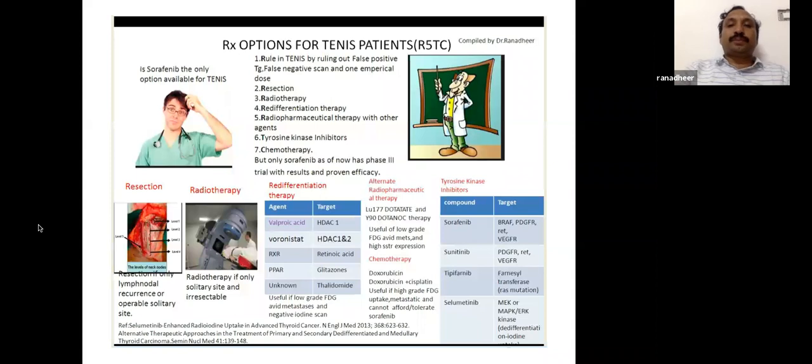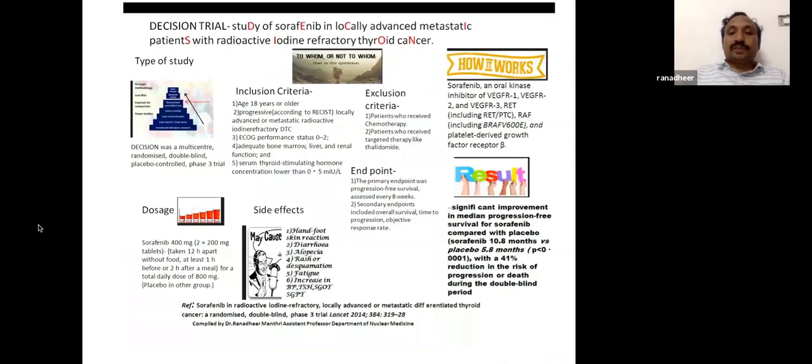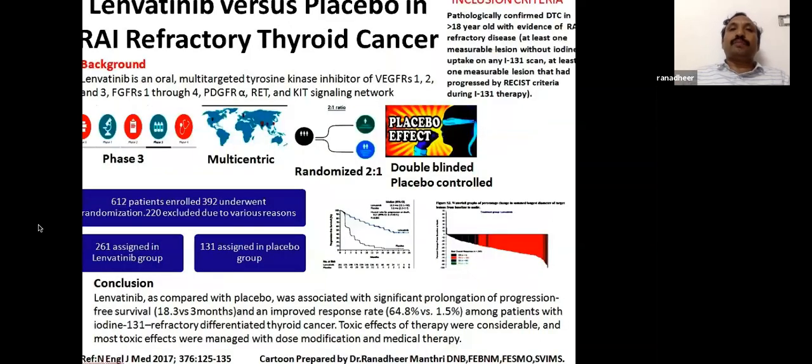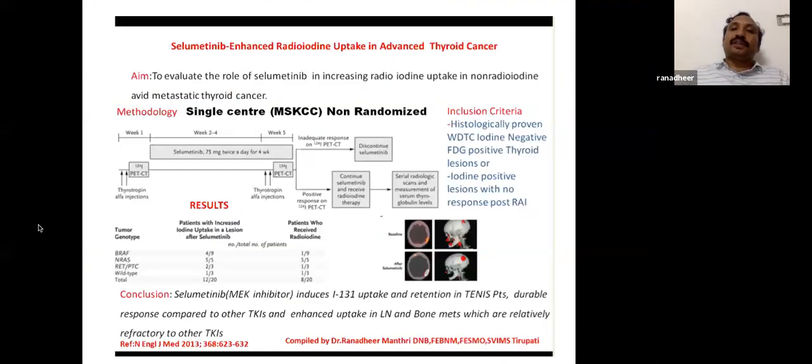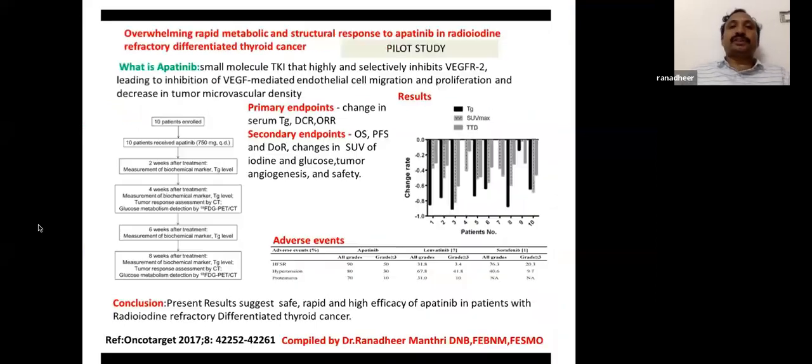Treatment options for TENIS patients: I already said resection, radiotherapy, redifferentiation, lutetium dotatate, chemotherapy, tyrosine kinase inhibitors. So this is about the sorafenib trial, lenvatinib, which I have already spoken about for metastatic iodine refractory thyroid cancer. Sorafenib and lenvatinib are the options, and selumetinib can be used for redifferentiation. And the newer drug apatinib in radioiodine refractory thyroid cancer. This I have covered in the last class, so I am rushing through those.